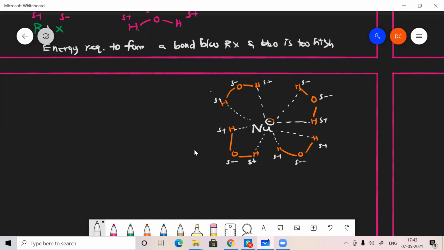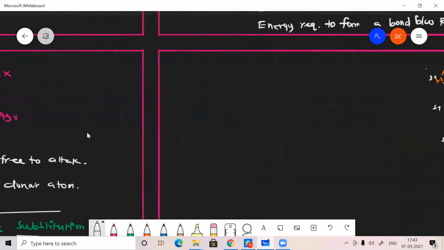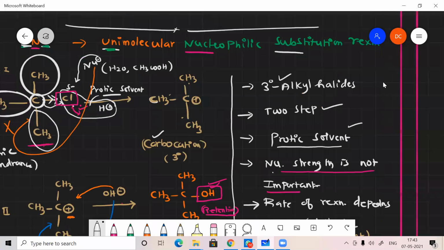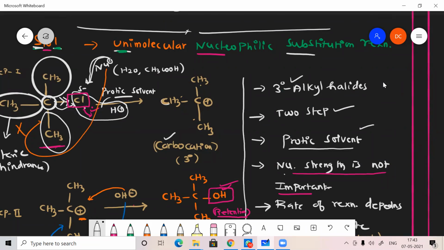That's what the nucleophilic charge is getting depressed, or the nucleophile charge is getting decreased. Then it will not be acting as a nucleophile. The nucleophile strength is getting decreased. Sir, why does the nucleophile strength need to be decreased, sir? Because even if it is a strong nucleophile, it can't attack in the first step itself, because there is no chance of attacking the front side and also the back side.